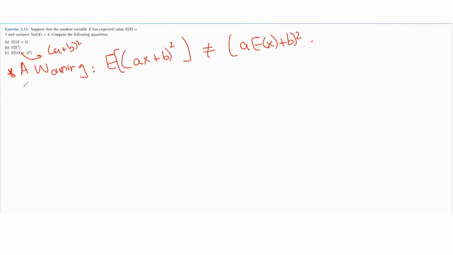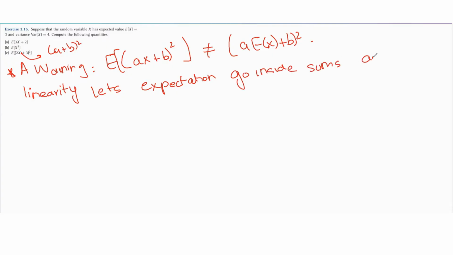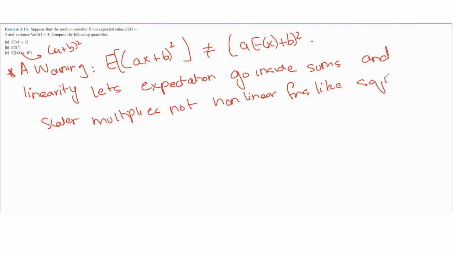Because of the idea of linearity: we said expectation is a linear operator. Linearity lets expectation go inside sums and scalar multiples, not non-linear functions like squares.